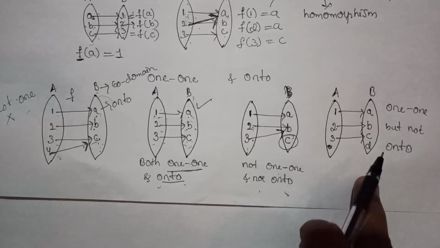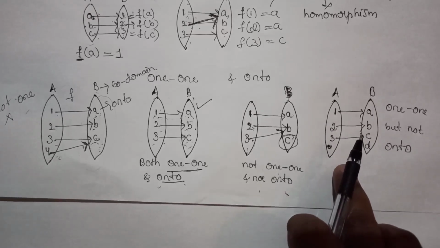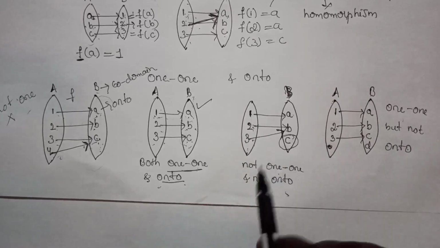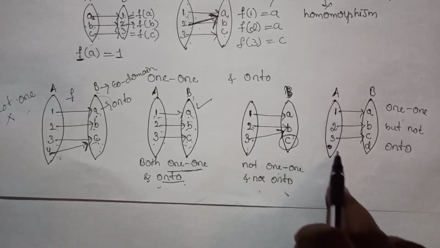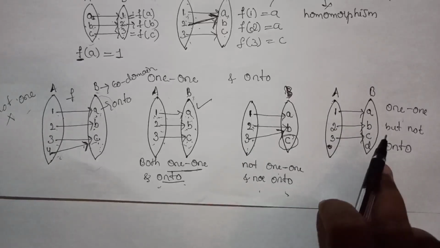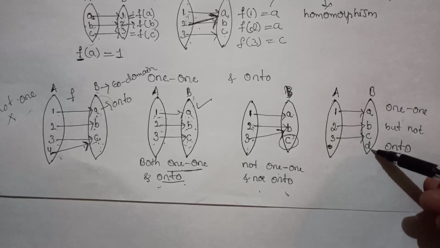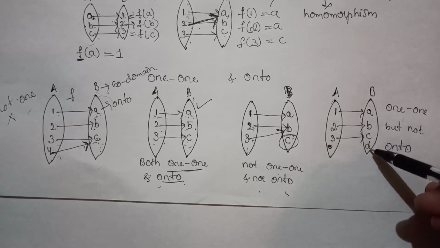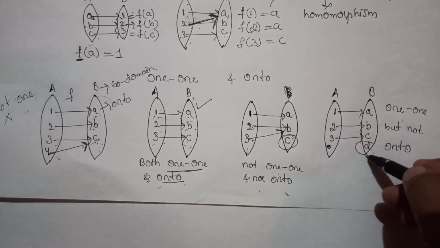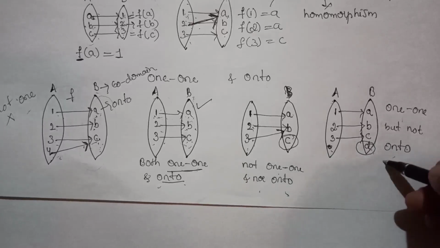Now come to this example, this mapping is 1-1 but not onto. Why it is 1-1: all the elements in the set A have different images, but in the second set B it has 4 elements, 3 have pre-images, but D doesn't have any pre-image, therefore it is not onto.